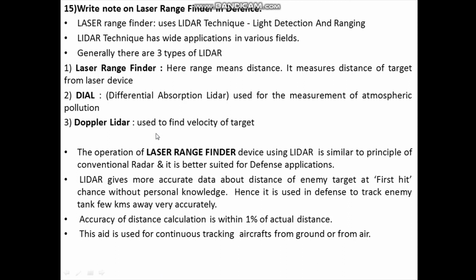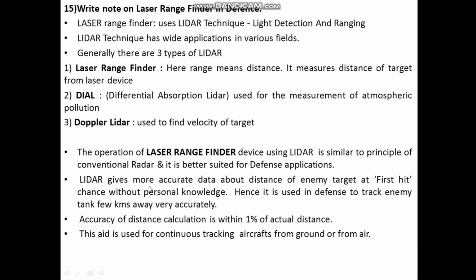See, the operation of laser range finder device using LIDAR technique is very much similar to the principle of conventional radar. But this LIDAR technique has more advantages comparatively to conventional radar. So this LIDAR is better suited for defense applications.